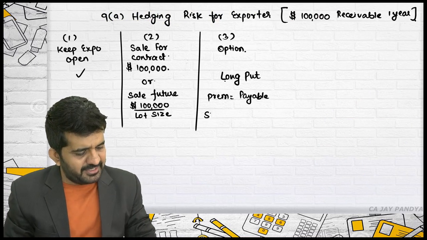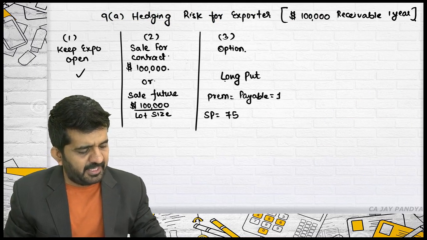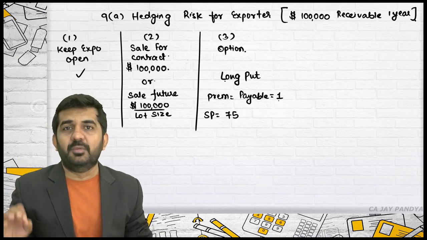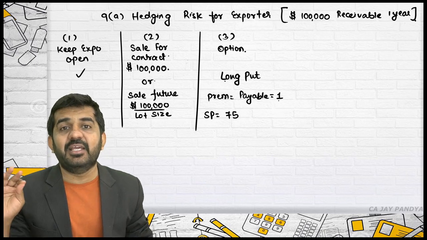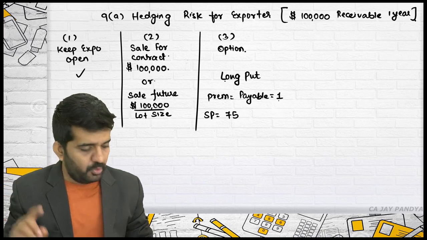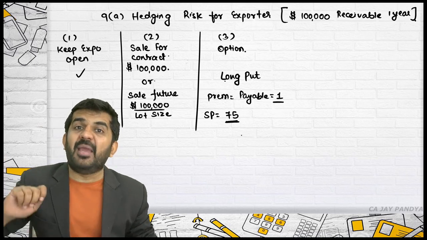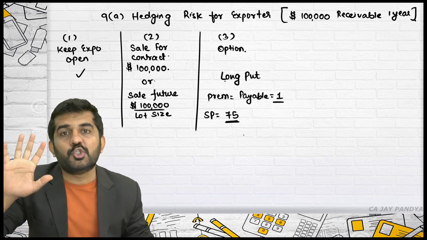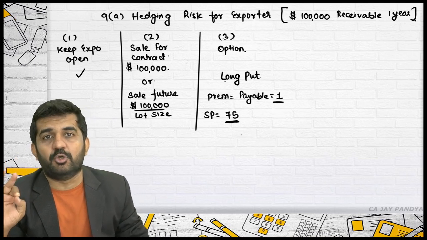If the strike price available is 75 and premium payable is say 1 rupee, believe me, you will be minimum getting 74 rupees. How? 75 is guaranteed and 1 rupee payable is guaranteed. So 74 will be the minimum amount that you will be receiving.